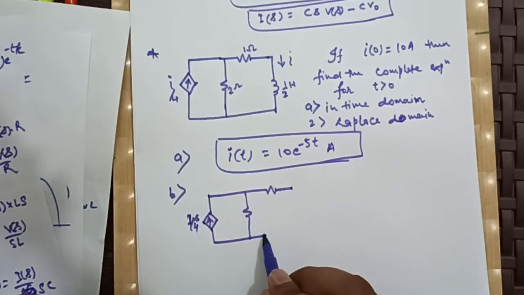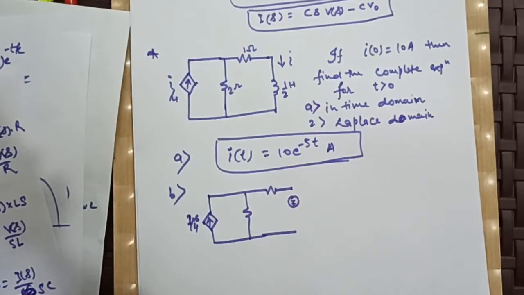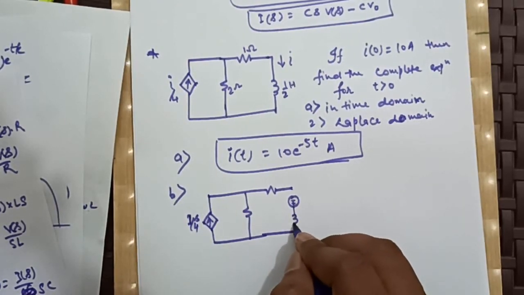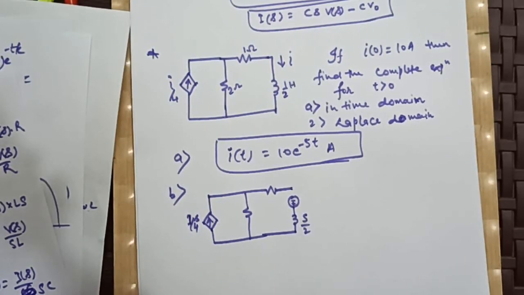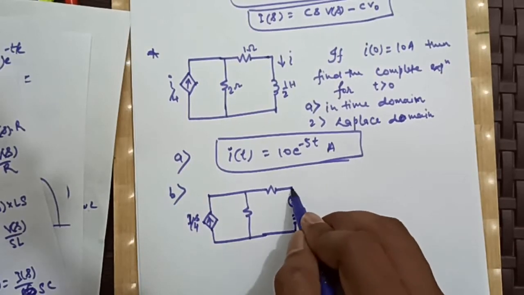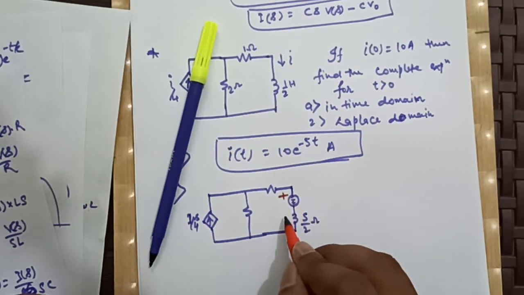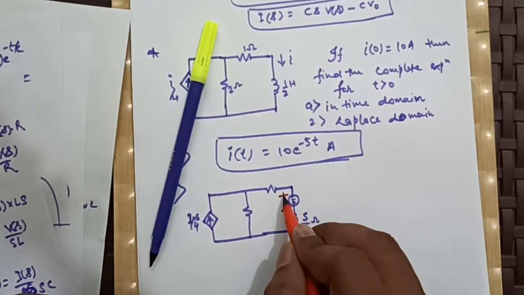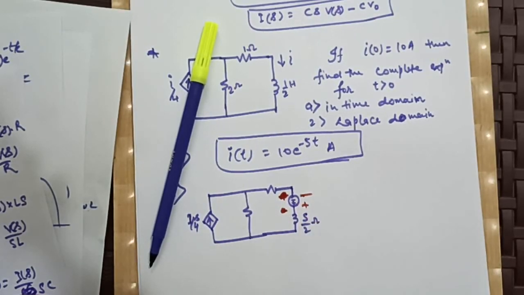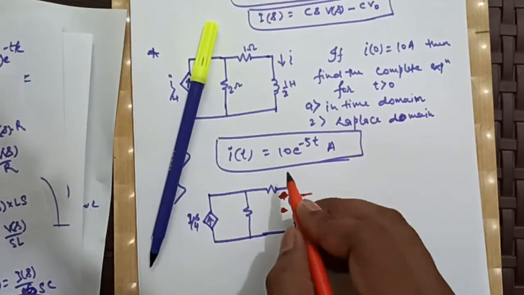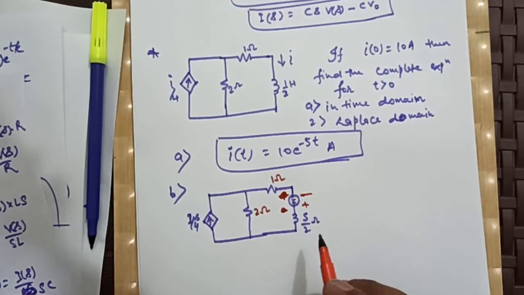This is a resistor. Now this part, recall that the inductor was represented by a voltage source along with inductance, which is SL. Here L value is half, so it is S by 2 ohm. Be careful about the polarities. This is plus and this is minus, I wrote the opposite. Clear? This is our 1 ohm and this is our 2 ohm.